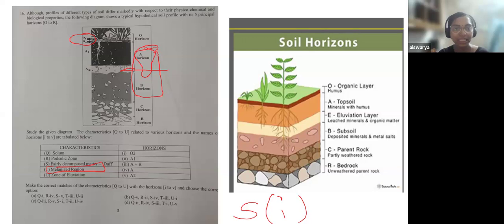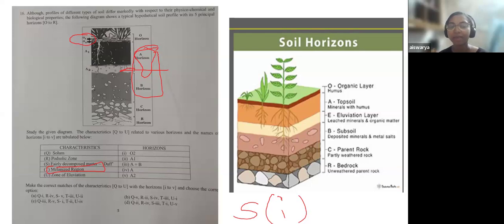right? So looking at this image itself, you can see they have given you various shades of colors. If you look at the A horizon, it's dark. In the A2 horizon, it's a little light, but the B horizon is between the dark and light shade, right? So you can see that color variation. If you know what melanization or melanin is, that word association can also help you to crack this question.